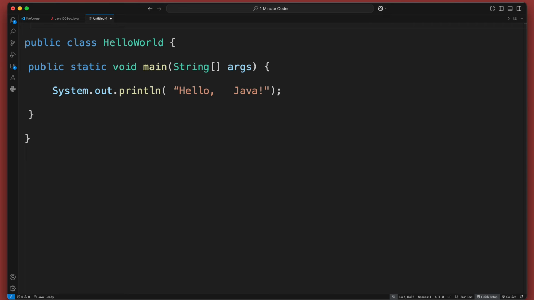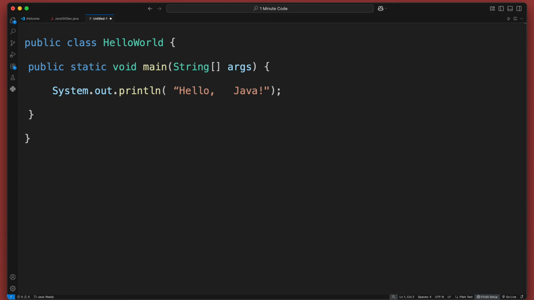Next is public static void main(String[] args). This is the main method. It's the starting point of every Java program. The word public means it can be accessed from anywhere. Static means we don't need to create an object to run this method. Void means this method does not return anything. And String[] args is used for command line inputs, though we don't use them right now.